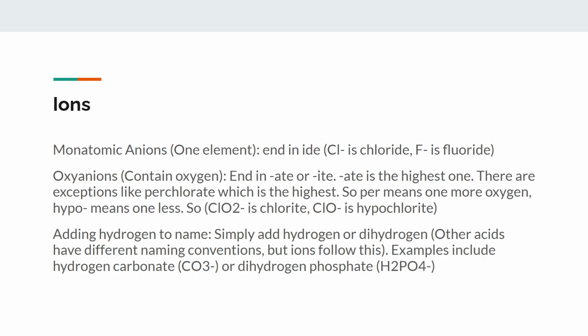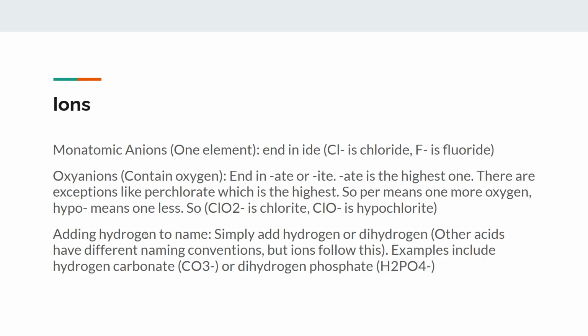"Ate" is the highest one, which is not necessarily true. I mean, yeah, it is true, but there are things like perchlorate. For perchlorate, there are actually two ions that end with "ate" here. There's chlorate, which is ClO3 minus, and then there's perchlorate, which is ClO4 minus. So per just means one more oxygen. We have an example right here: ClO2 minus is chlorite, and ClO minus is hypochlorite. So hypo is one less, per is one more.